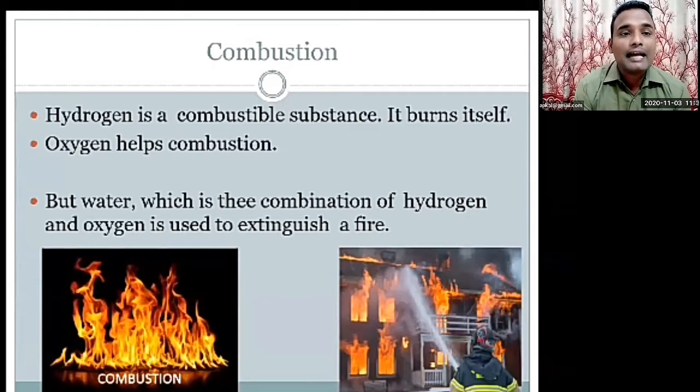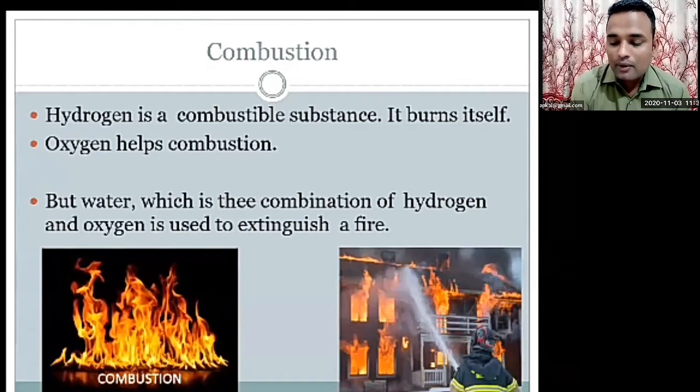And second, oxygen helps combustion. Try to understand: hydrogen burns itself, and oxygen helps combustion. But when you want to extinguish a fire, we use water, and water is made from oxygen and hydrogen. So how is it possible? Again I'm saying, hydrogen burns itself and oxygen helps combustion, but the combination of hydrogen and oxygen is used to extinguish a fire. So how is it possible?